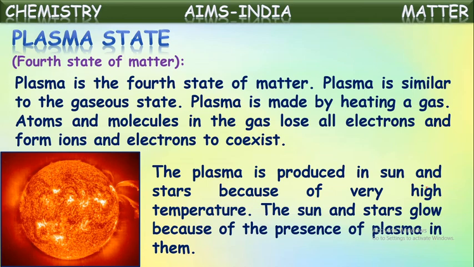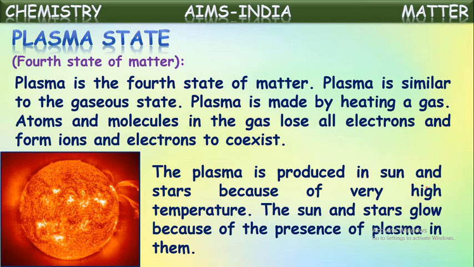Because of this high temperature, the gases present in the sun and stars are completely ionized. What's the meaning of ionization? The molecules and atoms present in those gases lose their electrons completely. Then they form ions and electrons that coexist. That is why plasma is created in them.